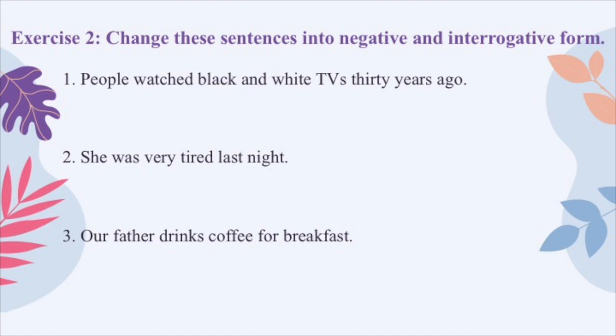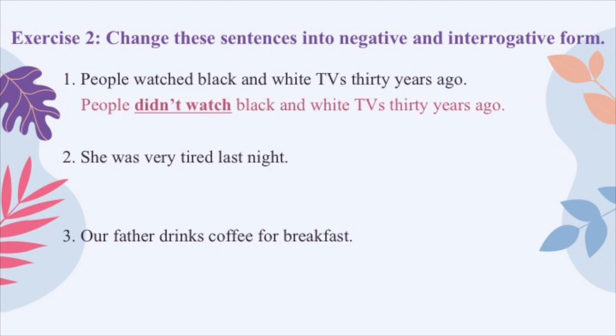Now let's move on with exercise 2. Change the sentences into negative and interrogative form. Number 1. Look at the verb in this sentence. Watched. It is the past form of the verb watch. So you see, past simple is used in this sentence. And what is the negative form of past simple? Didn't plus verb there, right? So for the negative sentence, we write, people didn't watch black and white TVs 30 years ago.